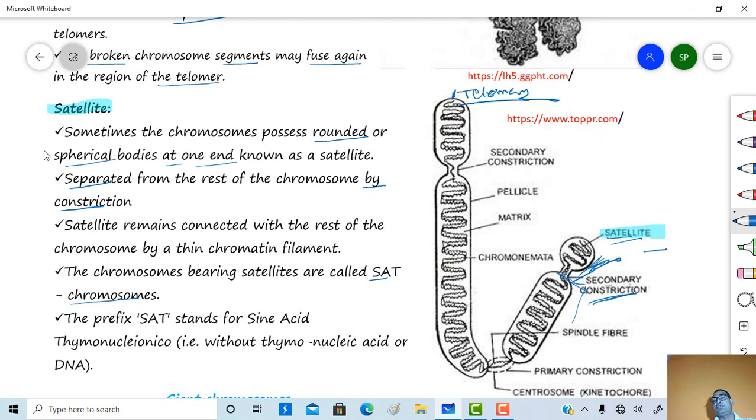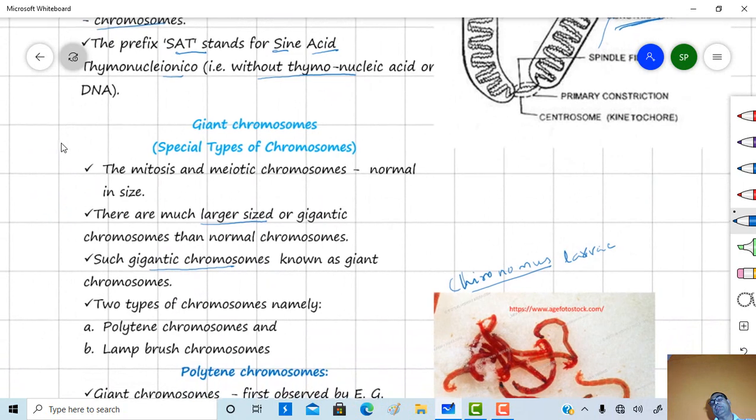The satellite remains connected with the rest of the chromosome by a thin chromatin filament. Chromosomes bearing a satellite are called SAT chromosomes. Here SAT stands for sine acido thymonucleinico, that means without thymonucleic acid or DNA.